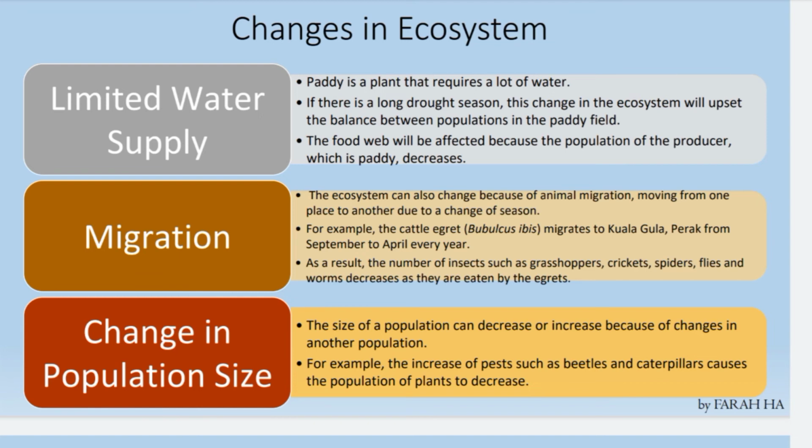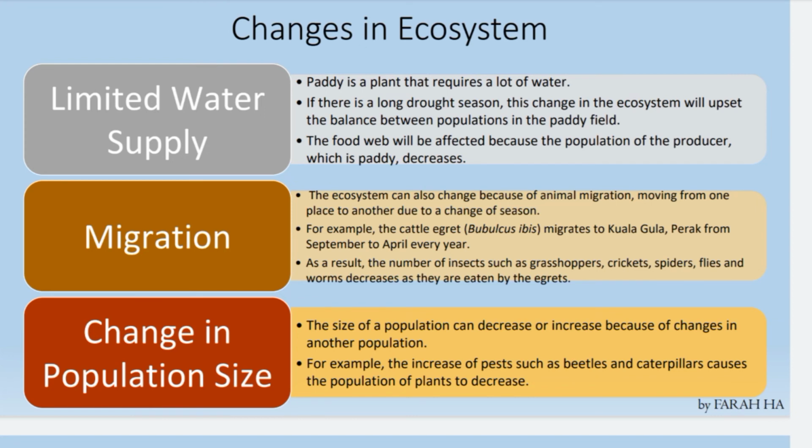The food web will be affected because the population of the producer, which is paddy, is decreased. So what happens if the producer is decreased? The primary consumer also decreases. The secondary consumer population also decreases. You remember what a food web is and what a food chain is. We have discussed it in the previous video.